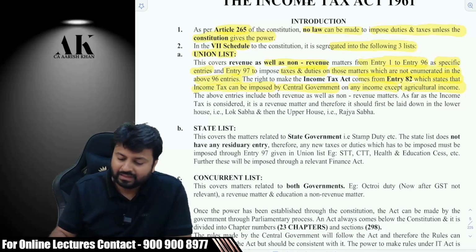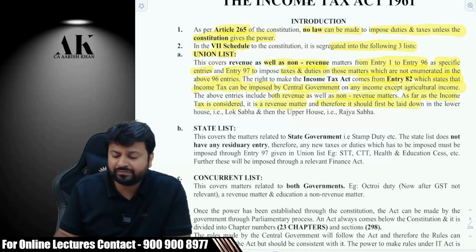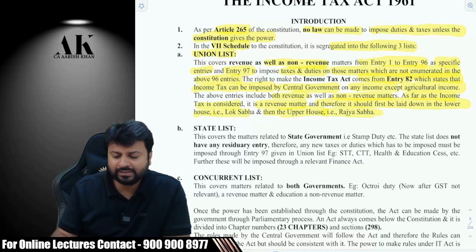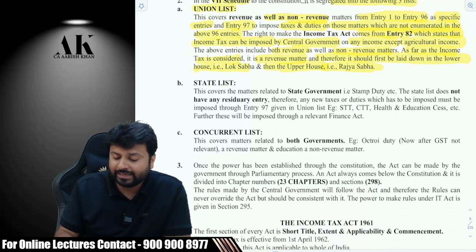Anyways, next, the above entries include both revenue as well as non-revenue matters. As far as income tax is concerned, it is a revenue matter, and therefore it should first be laid down in what? In the lower house, that is Lok Sabha, and then the upper house, that is what? Rajya Sabha. Is it clear? Now, the state list. This covers matters related to state government, that is stamp duty. I have told you.